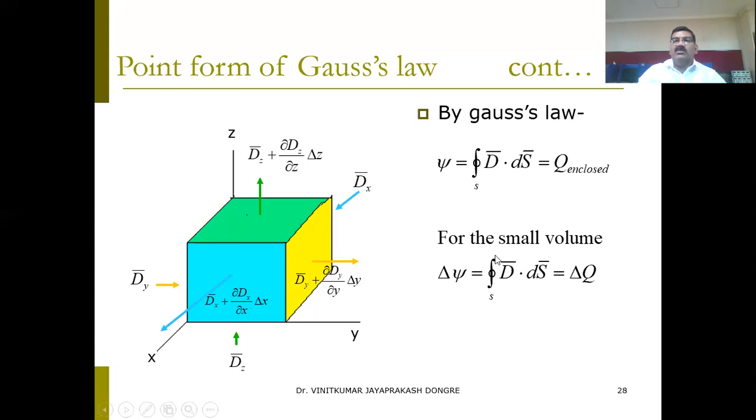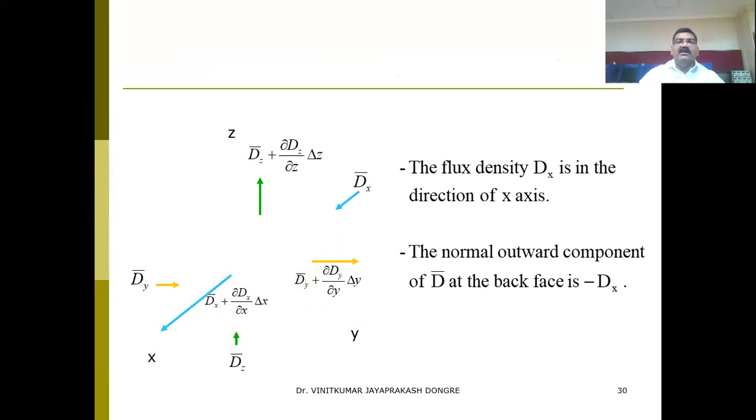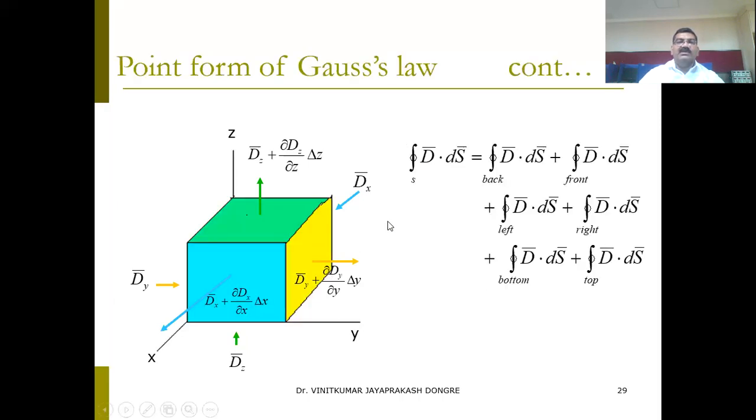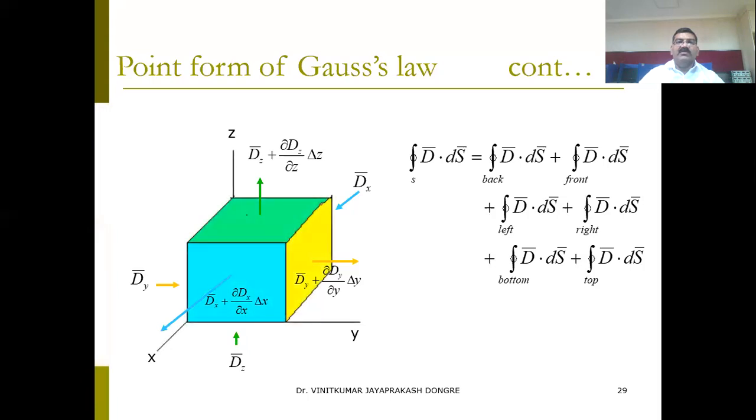If we consider a small volume, then del psi equals the surface integral of D dot dS, which equals del Q enclosed. This statement we are using, and we are going to derive it for this particular shape. Now we will go for the point form of the Gauss law.